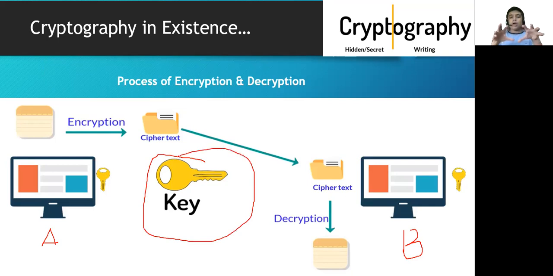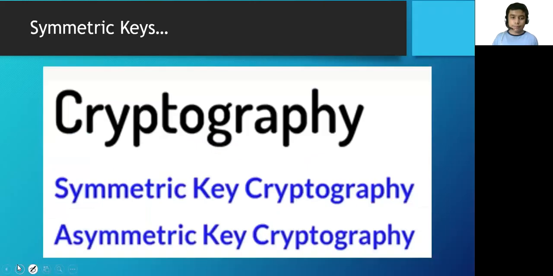Now if server A and server B both have keys, server B can easily decode the message and read, "Okay, there's dinner at 3 p.m. at server A's house. So let's go." If there wasn't a key, there would be quite a problem. Now we'll talk about the two types of cryptography, symmetric key cryptography and asymmetric key cryptography, which we will be talking about in the next video.